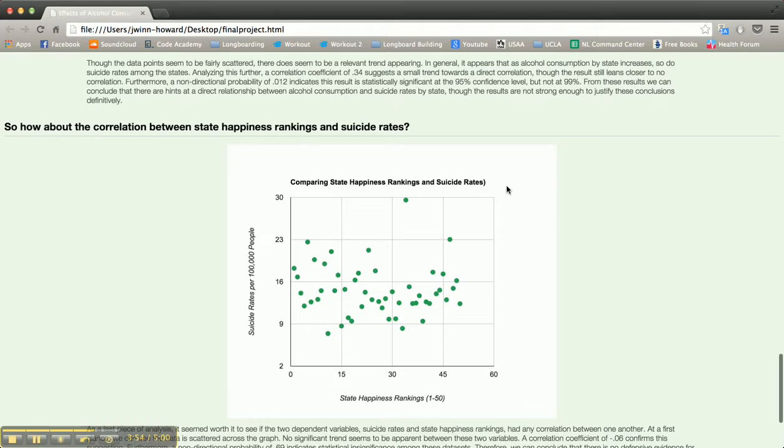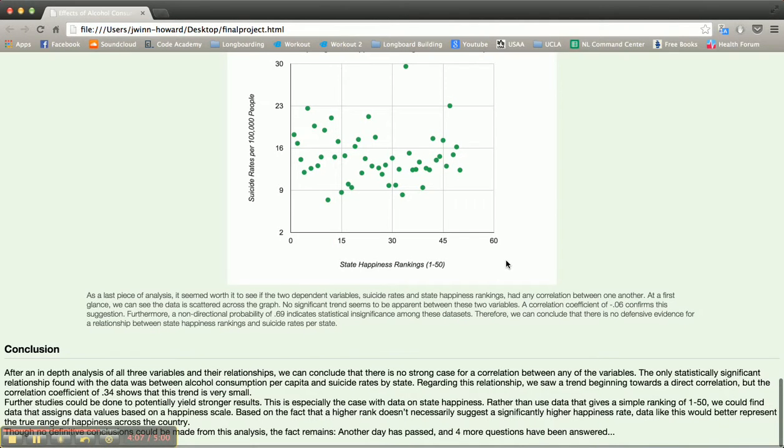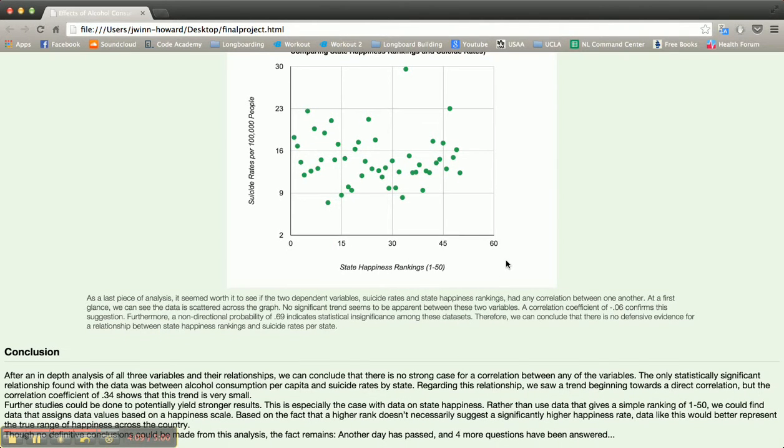And then lastly, I decided to compare the two dependent variables to see if they had any correlation out of interest, which were state happiness rankings and suicide rates. Again, here we're not really seeing much of that. And then there's my conclusion based on the data.